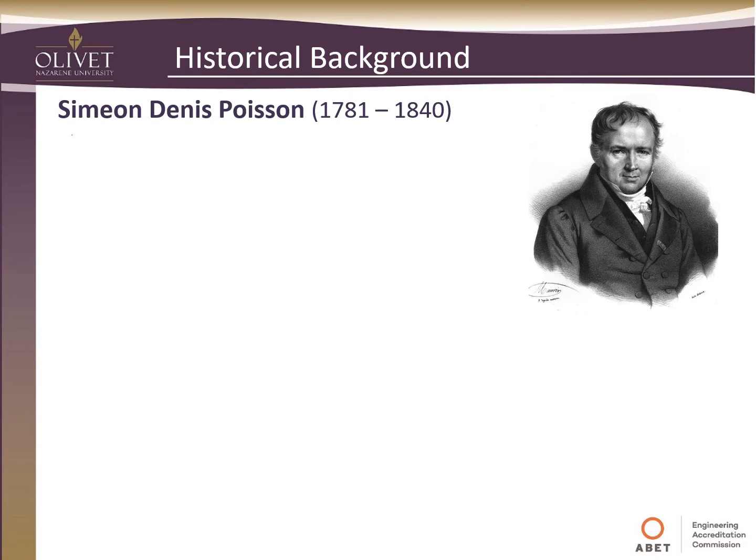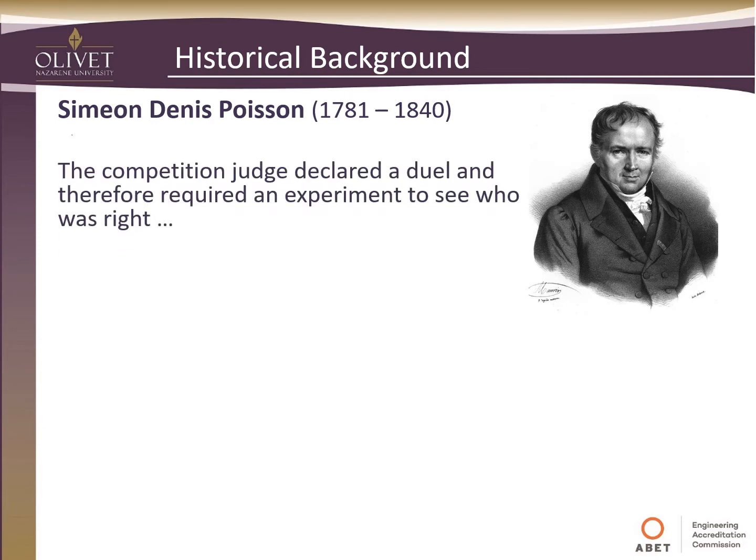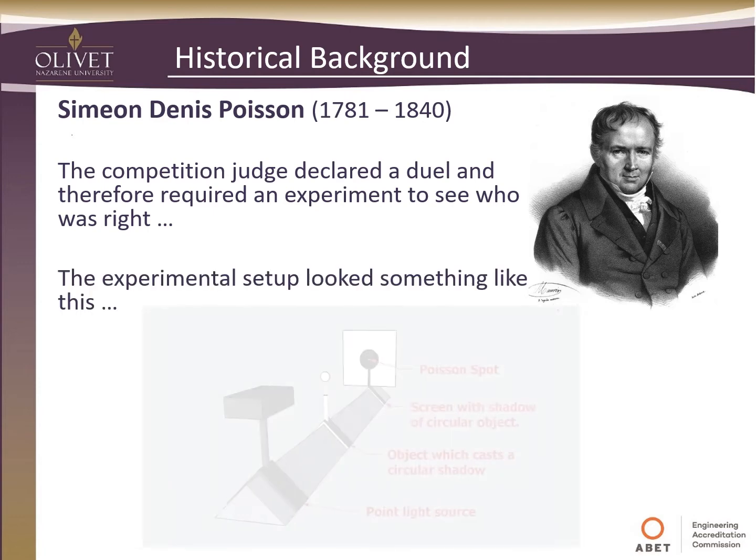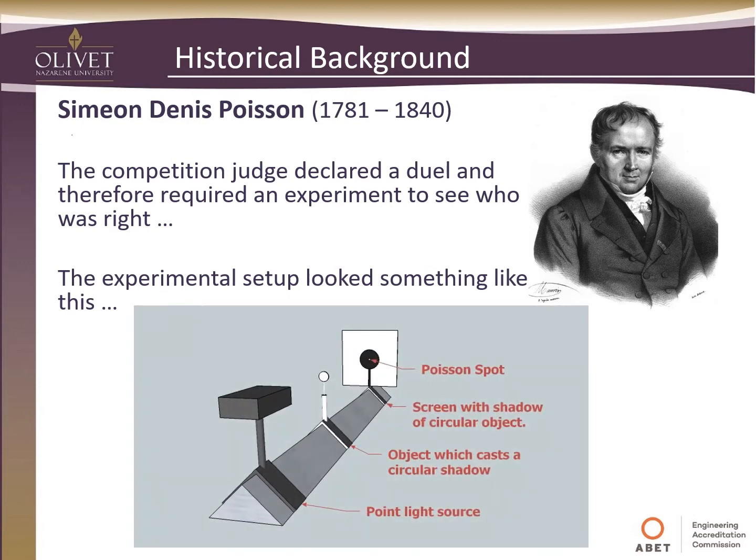Well, what was the result of this showdown? The competition judge declared a duel and therefore required an experiment to see who was right. The experiment setup looked something like this. Here we had our light source, which probably looked more like a candle or a lamp or lantern. Here is your obstacle, a circular obstacle that should cast a shadow, and then some distance away you'd have a screen with the shadow of the circular object. The point of contention was the spot in the middle, which they call Poisson's spot. Is it going to be there or is it not? I'll give you a minute. What do you think?